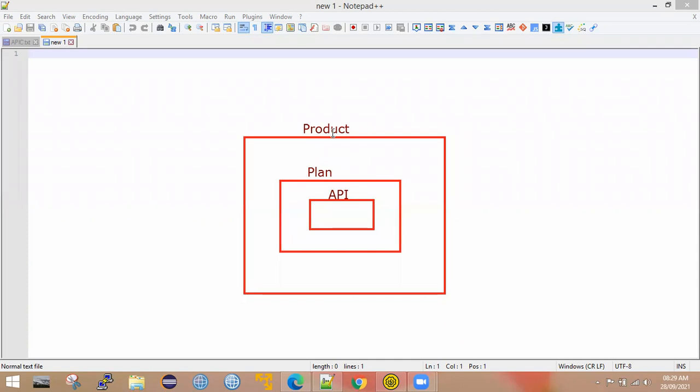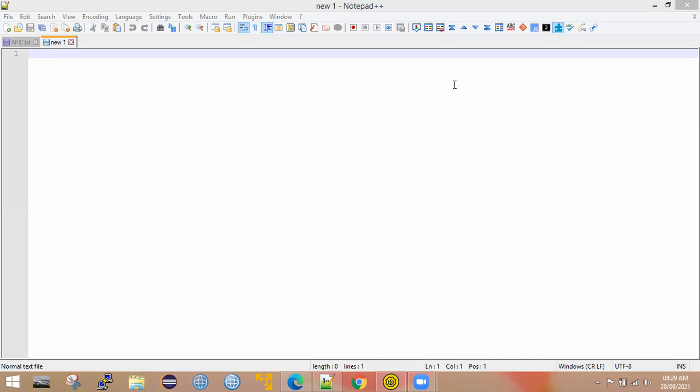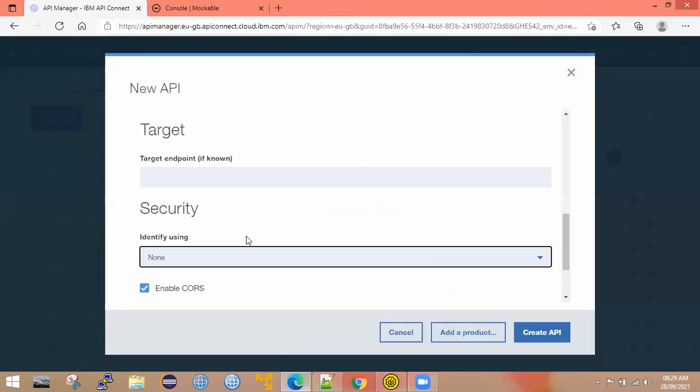Publishing is nothing but deploying. We use different terminology in the API. Once we have this complete package, it's like a package, once we have this product, then we can publish this product to the catalog. So that's why, while creating an API itself, it is asking you to add a product for it. For the time being, once we discuss all the important policies and security aspects, I'll create a product while creating an API itself.